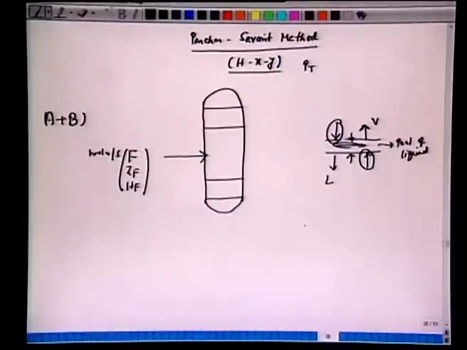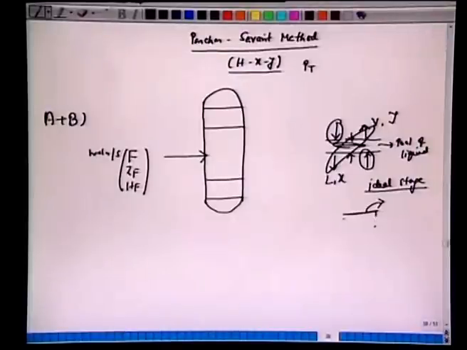Now if you recall our discussion on the flash diagram, if it's an ideal stage, it means we have equilibrium between vapor and liquid. If the mole fraction is y here and the mole fraction is x here, then this y and x will lie on the tie line, in this case of the HXY diagram, if you recall. So both are on the tie line if they are in equilibrium. For this chapter, we assume that each stage or tray is an ideal stage.